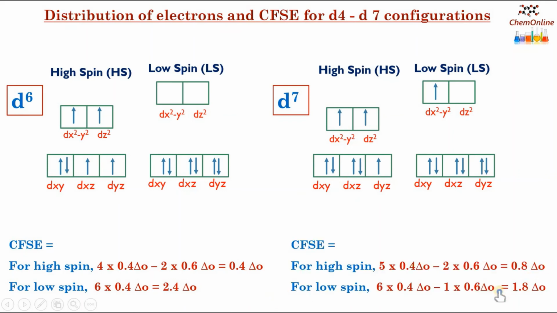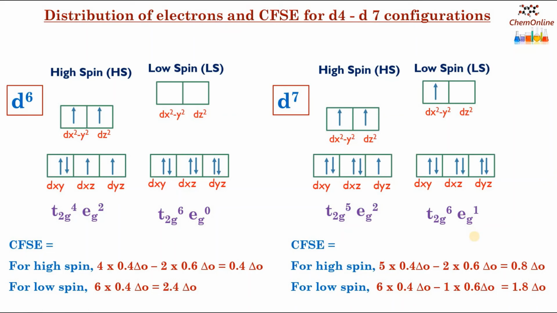And these are the CFSE values for d7 high spin and low spin. So in d6, the configuration is t2g4 eg2 for high spin and t2g6 eg0 for low spin. Whereas in d7, it is t2g5 eg2 for high spin, t2g6 eg1 for low spin.